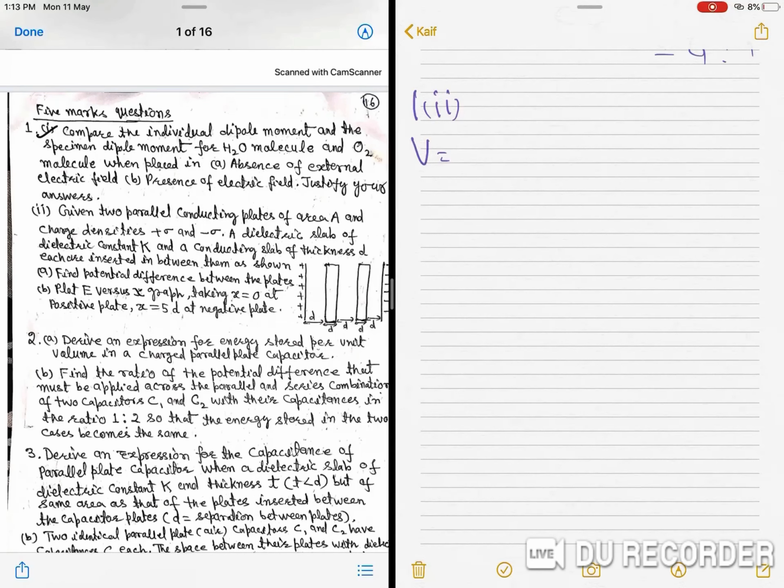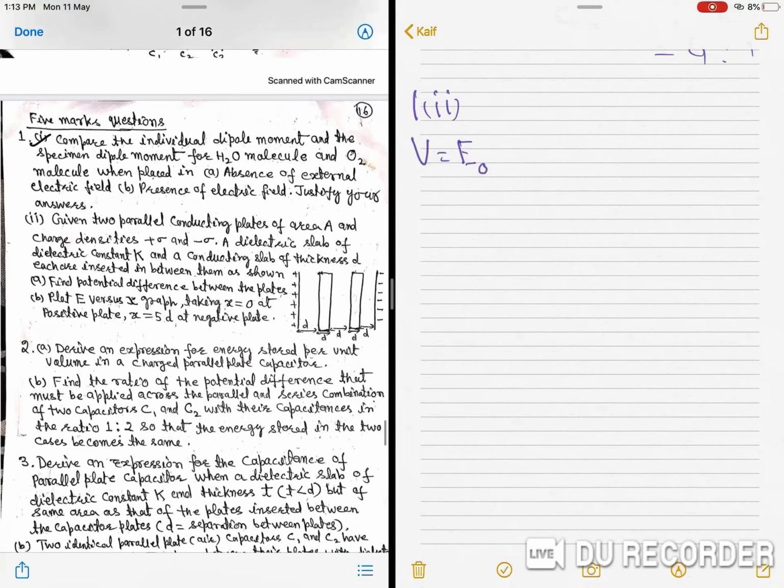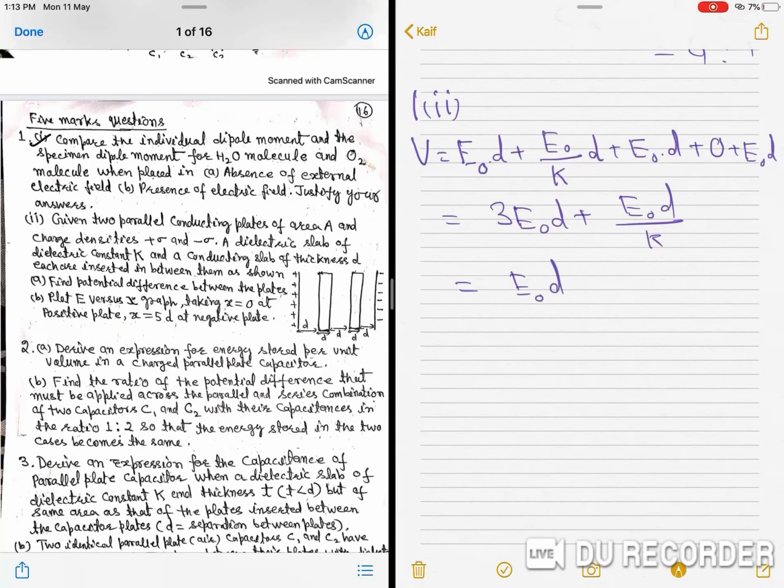So, V is equal to, electric field in air is E naught, that is applied electric field, plus it is a dielectric, so it will be E naught by K times D, again space in air, so it is E naught D. Now, metal plate, so electric field is 0, so potential difference is also 0, and again there is air, E naught D. So, it will be 3 E naught D plus E naught D by K. So, take common E naught D, you will get 3 plus 1 upon K.